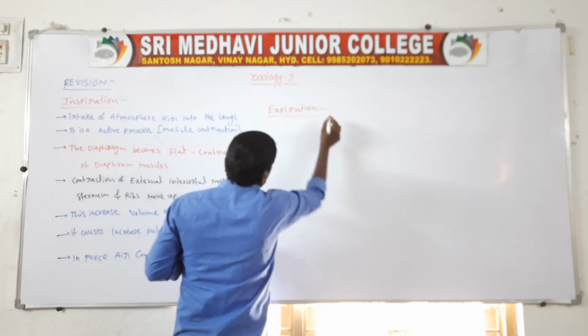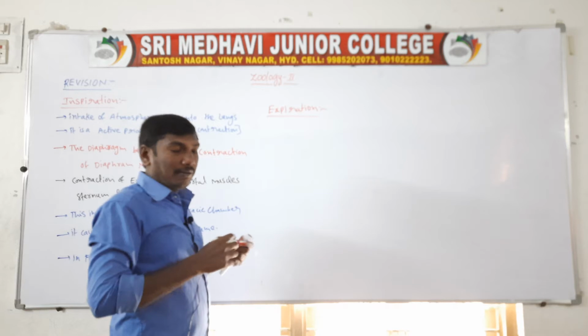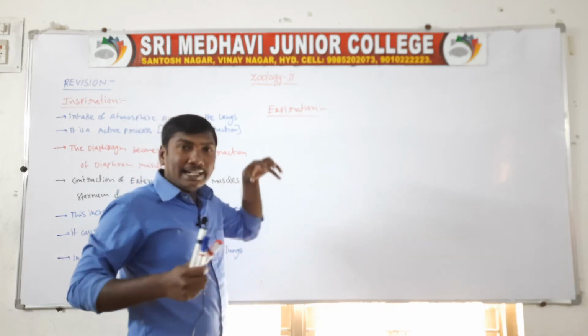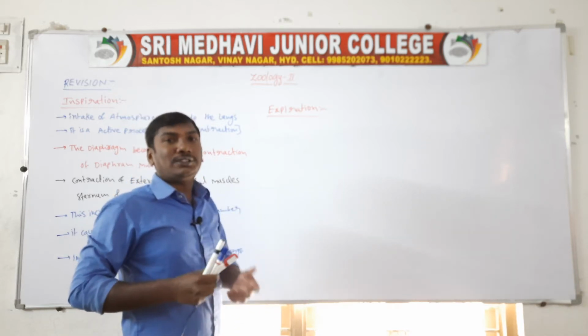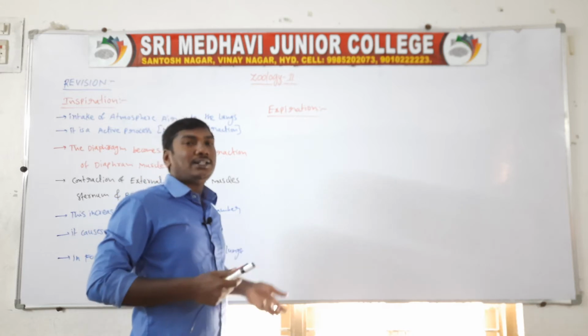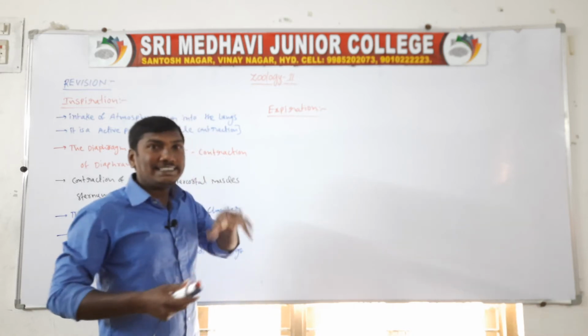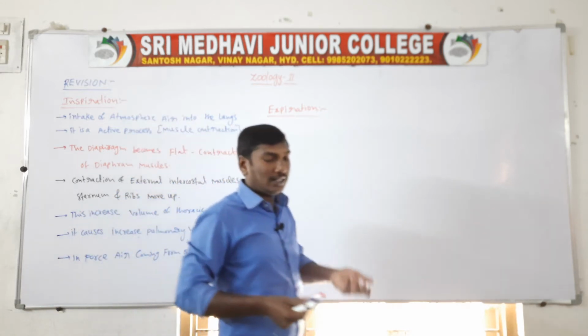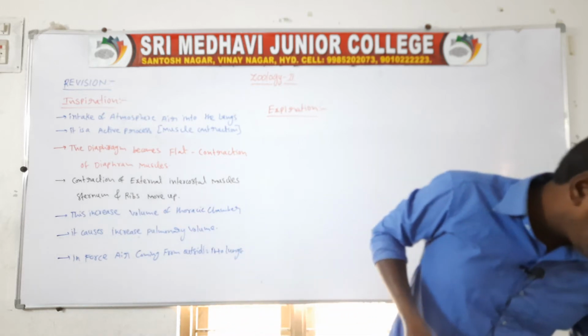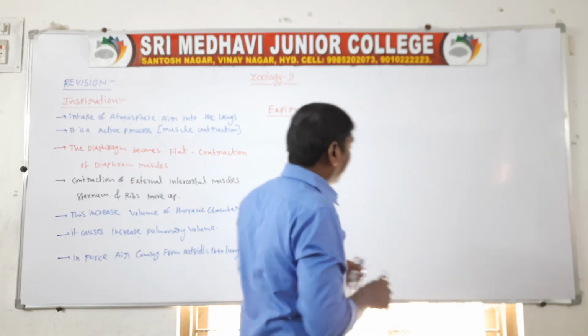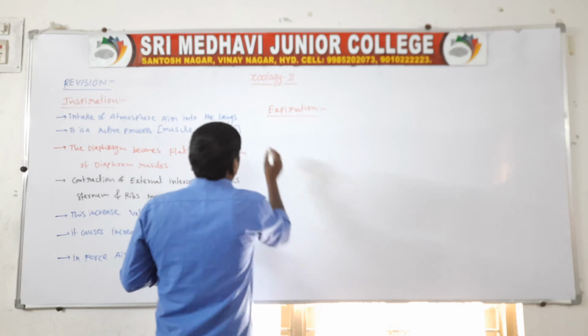Next one, expiration. Expiration means the air from the lungs goes to the outside. The internal air goes to the outside, so this is called expiration. The inside air goes to the outside, so it is called expiration. It is the release of alveolar air into the exterior.